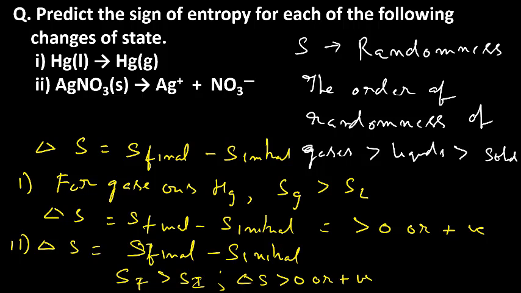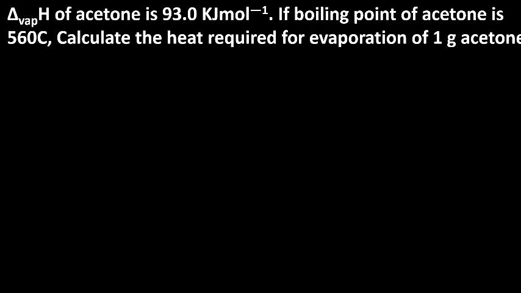Now let us do one more problem. The entropy of vaporization of acetone is 93.0 kilojoule per mole. If the boiling point of acetone is 56 degrees centigrade, calculate the heat required for the evaporation of acetone per gram. So here delta S vaporization is equal to 93.0 kilojoule per mole.